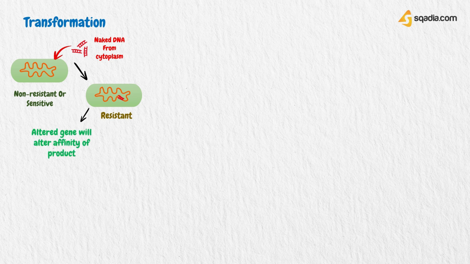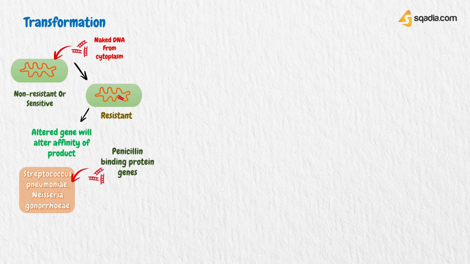Starting with transformation. Many bacterial species incorporate naked DNA into their genome, a process called transformation. This naked DNA makes them resistant towards antibiotic activity, as the altered gene will alter the affinity of the product. For example, Streptococcus pneumoniae and Neisseria gonorrhoeae incorporate small sections of penicillin-binding protein genes from closely related species to produce a penicillin-binding protein that binds penicillin less avidly, so becoming more resistant.